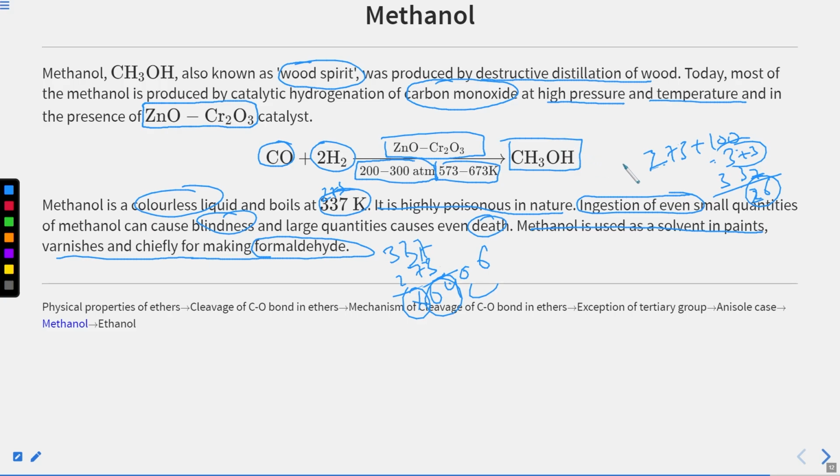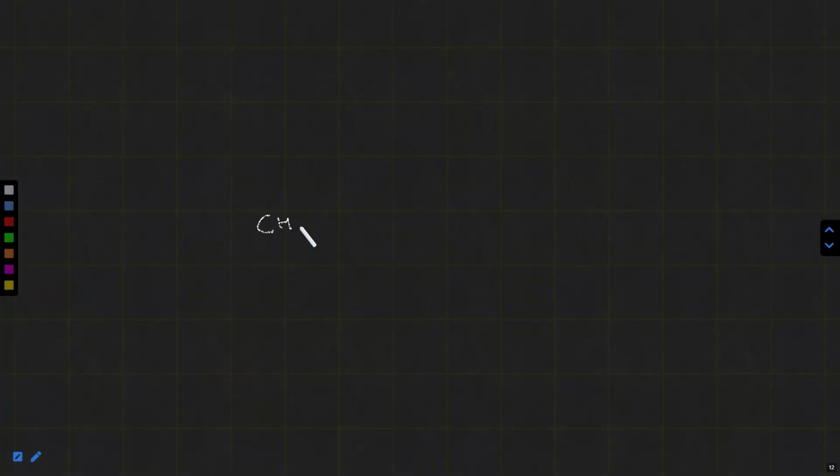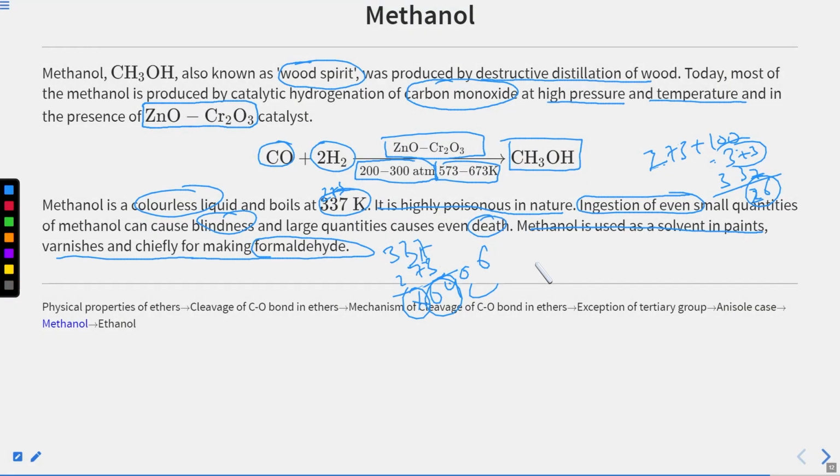I'm asking about the organic synthesis. So what are we doing? We are converting CH3OH into formaldehyde. The formula of formaldehyde is HCHO. So we are just oxidizing it. Now, since it is a primary alcohol, we cannot use a very strong oxidizing agent, or it will be converted directly into carboxylic acid. So we will use PCC for that. You must try these things on your own, how to convert one functional group into another. That would be very helpful for you.